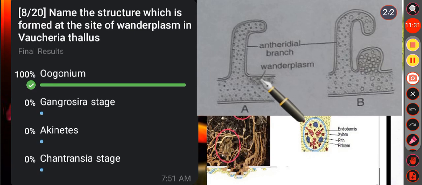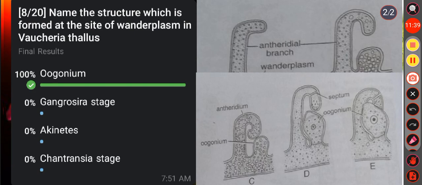This dense multinucleate mass of cytoplasm is called wanderplasm, right? It gradually increases in size and forms an ovoid or rounded oogonium which is separated from the subtending filament by a septum. Okay, so here the correct answer is option A.